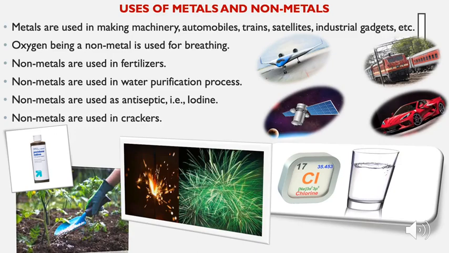Non-metals are used in fertilizers and in water purification systems. Think about the sewage system. What is used? Chlorine tablets are used, and chlorine is a non-metal. Non-metals are also used as antiseptic, that is iodine, and in crackers. Now you can think of more uses of metals and non-metals.